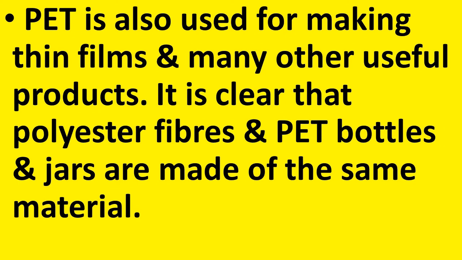So, it is clear that polyester fibers and PET bottles and jars are made of the same material. PET is used not only for making the utensils and other household materials, it is used for making thin films also.